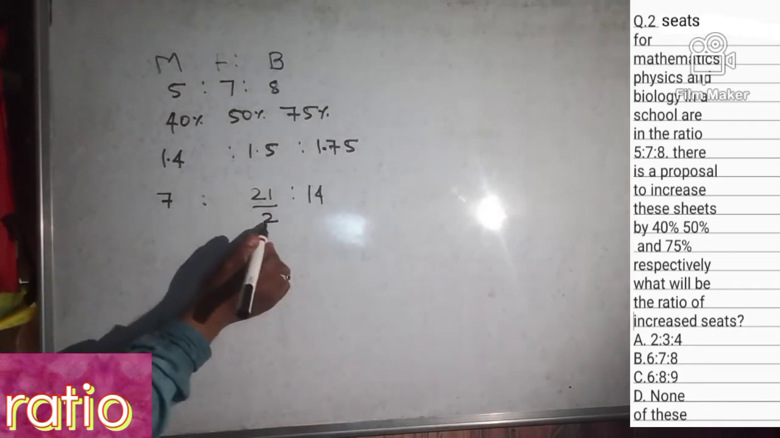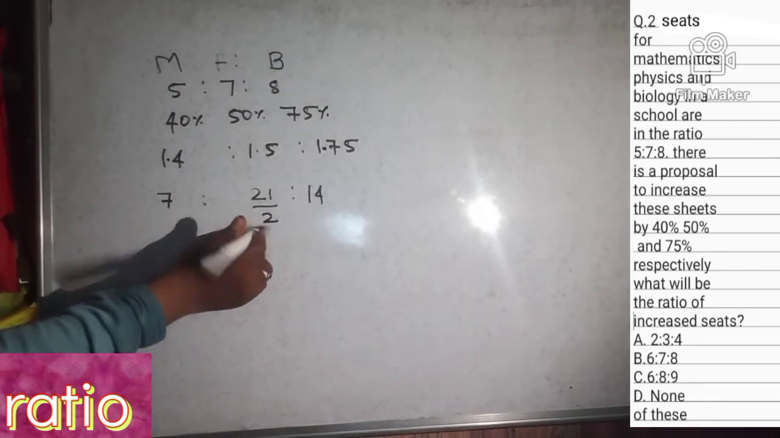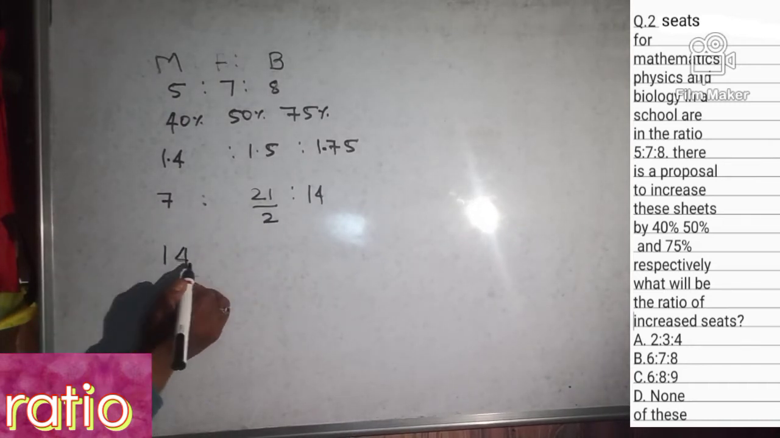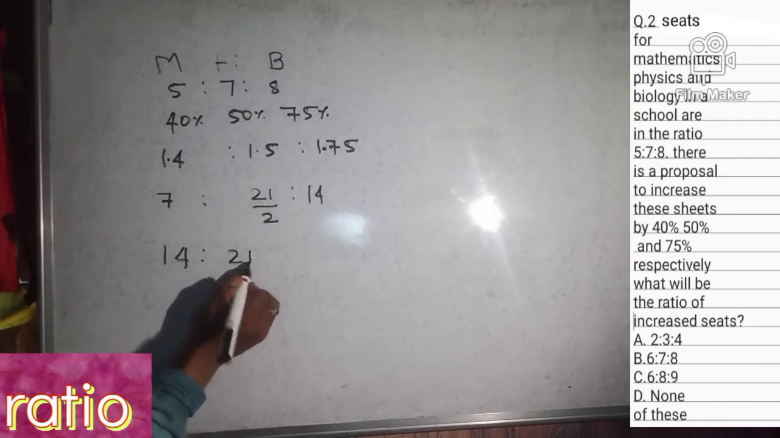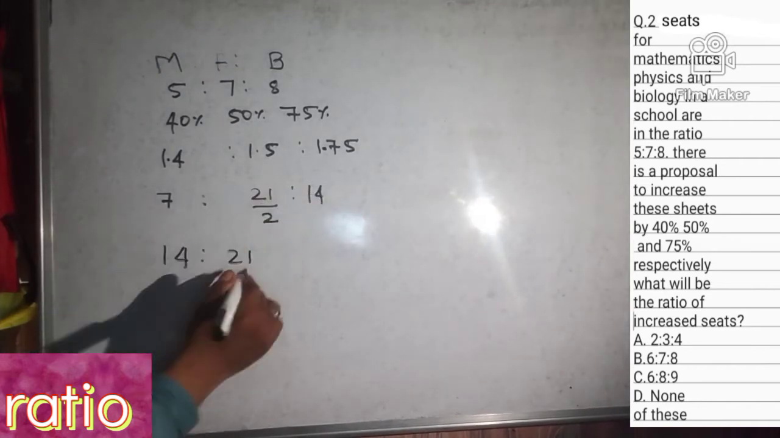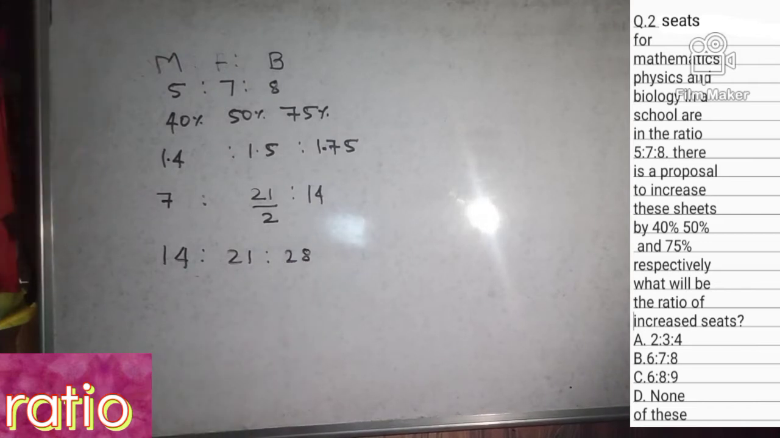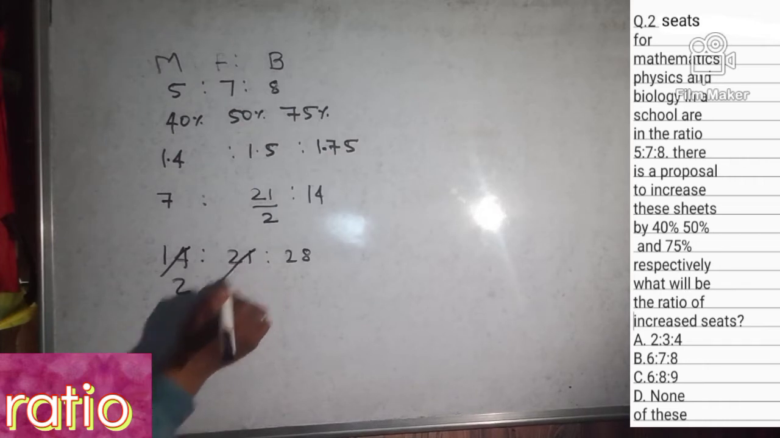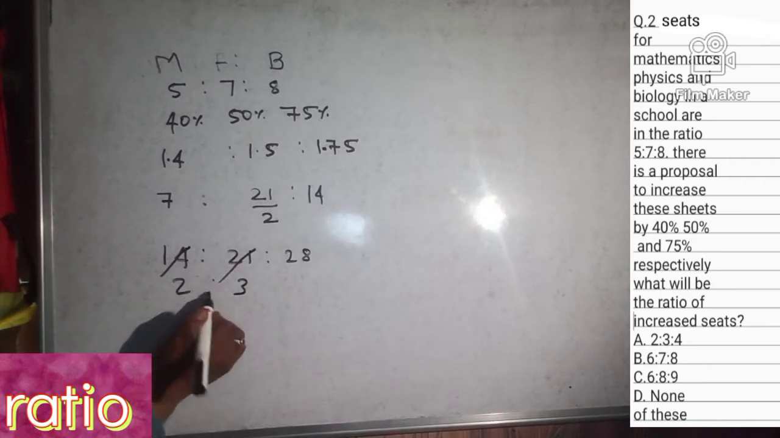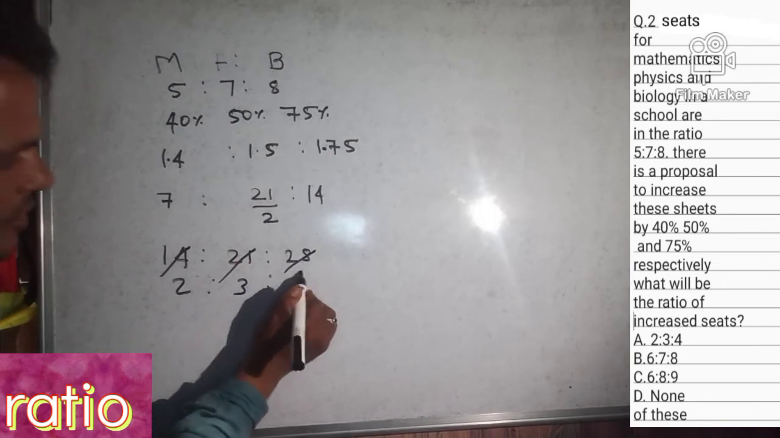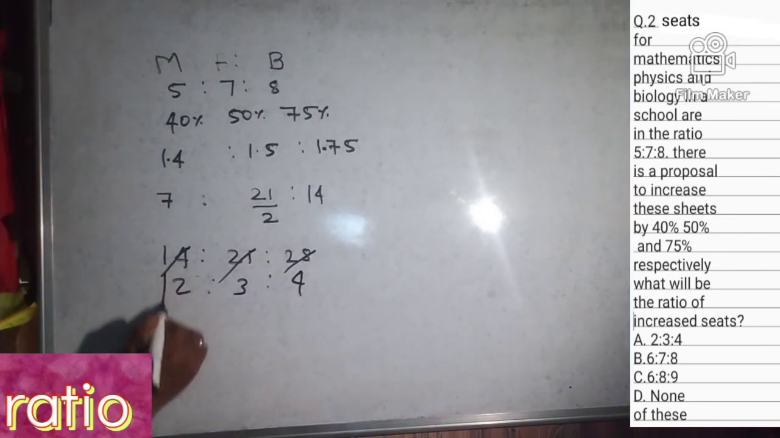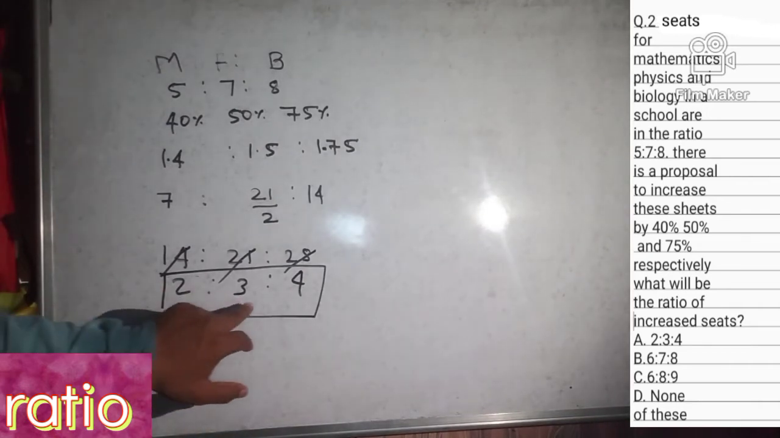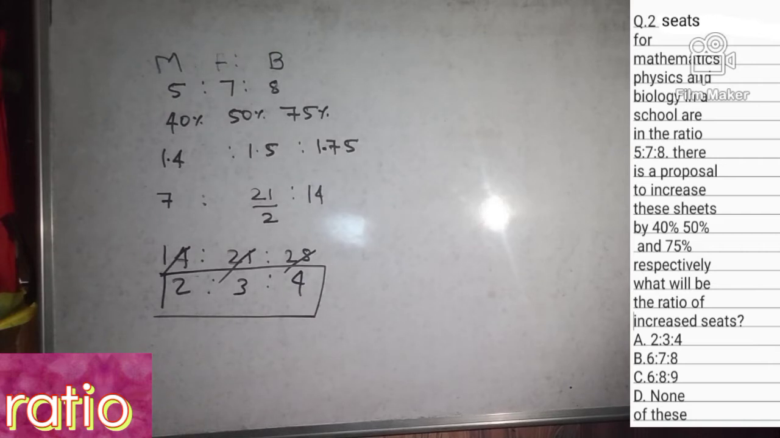Now we will remove this, right? So 2 into 7 it will be 14, ratio 21, and 2 into 14 it will be 28. Now 7 twos are 14, 7 threes are 21, and 7 fours are 28. So our answer is, after increasing, ratio 2, 3 and 4. So this is the answer of this question.